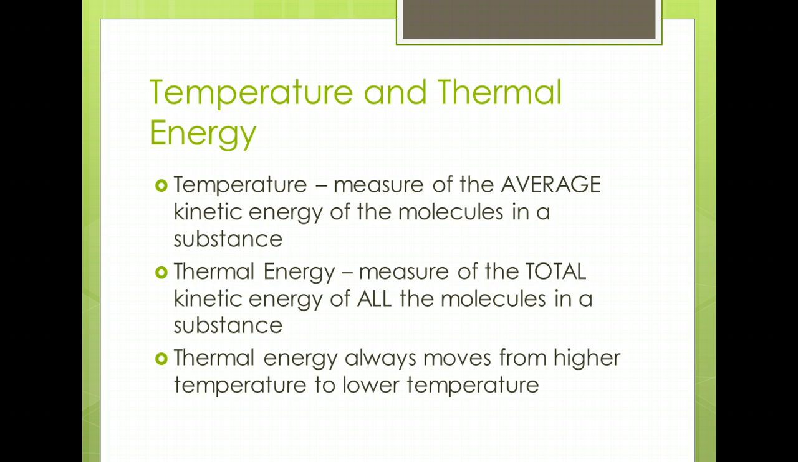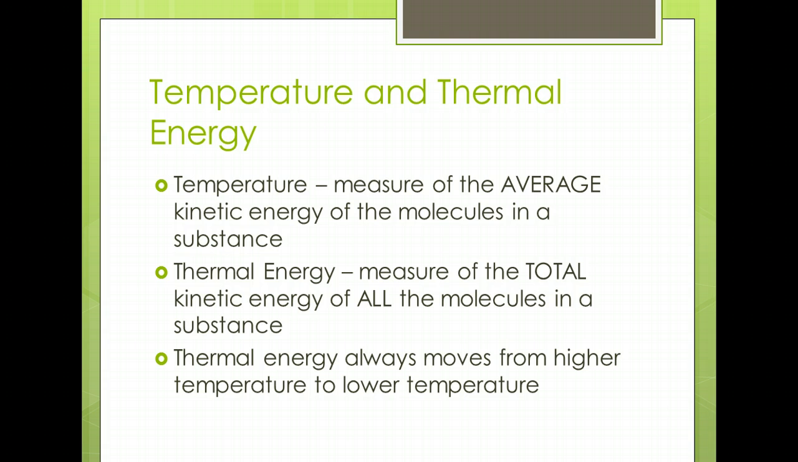So a glacier could have more thermal energy than a teacup of hot tea because, although it has molecules that are moving slowly, think of how many molecules are in a glacier compared to the faster moving molecules in a teacup of hot water. Thermal energy always goes from warmer substances to colder substances.